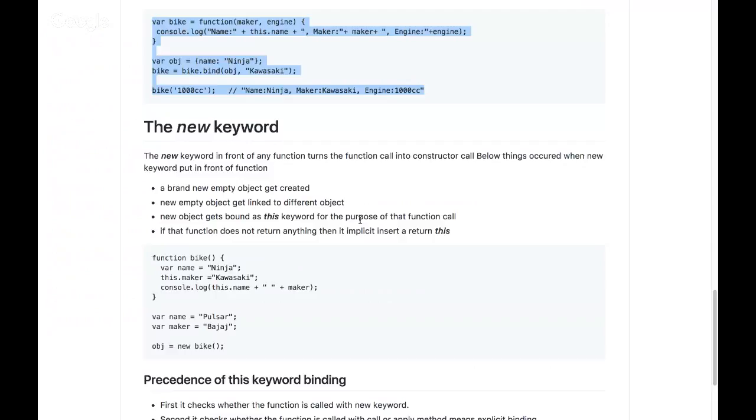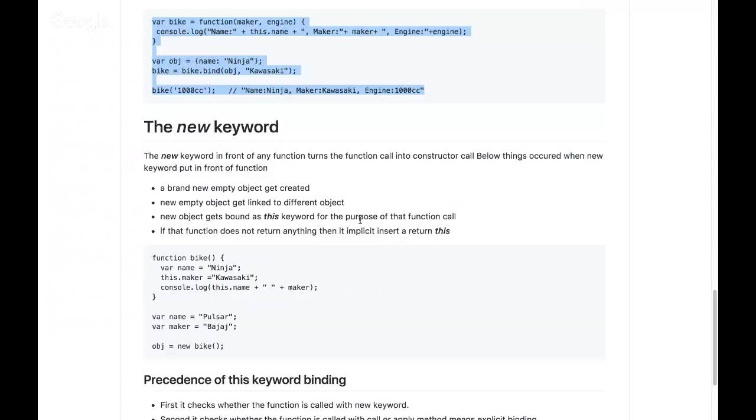Those 4 things are: first, a brand new empty object gets created. So whenever you put new in front of any function, these 4 things happen. It creates a brand new empty object. That new empty object gets linked to a different object. Here I'll take a pause. I'll talk about this different object in my next slide when I explain the prototype. Hold on to that. So the new empty object gets linked to a different object.